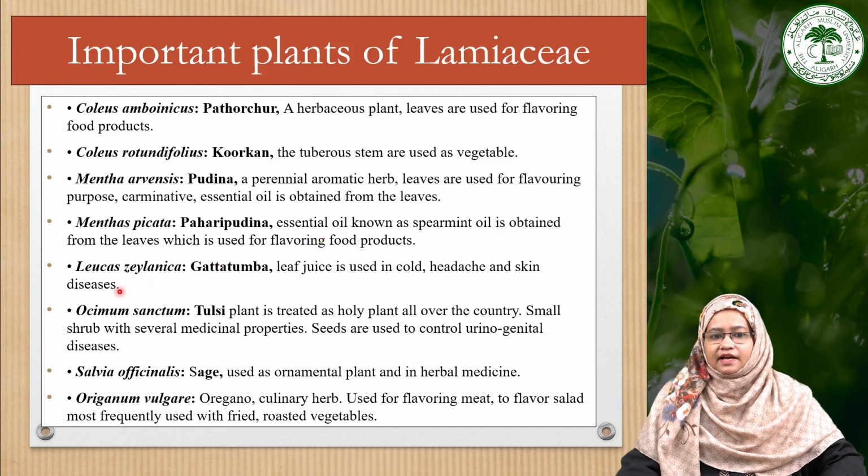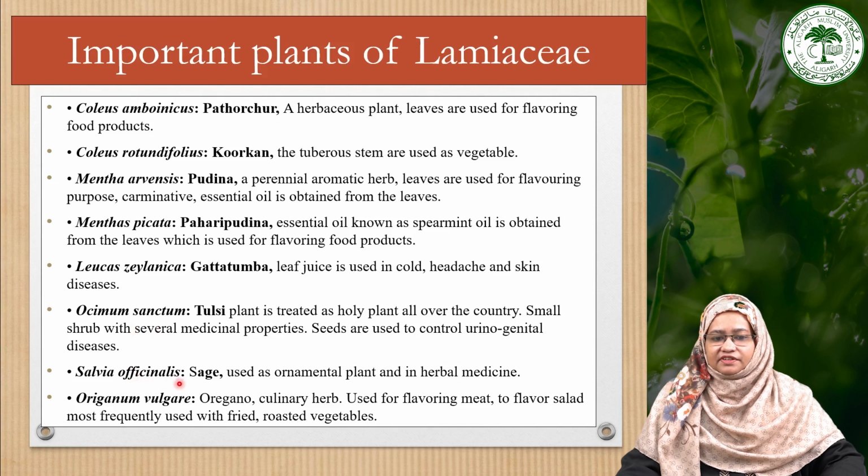Then Leucas, which is also called gutta tomba, and the leaf juice is used in colds, headache and skin diseases. Then another most common plant, that is Ocimum sanctum, which is also called tulsi. This is a very common plant in India, and it is also considered a holy plant all over the country, and it is grown in every Hindu family. It is a small shrub with several medicinal properties. Seeds are also used to control urinogenital diseases.